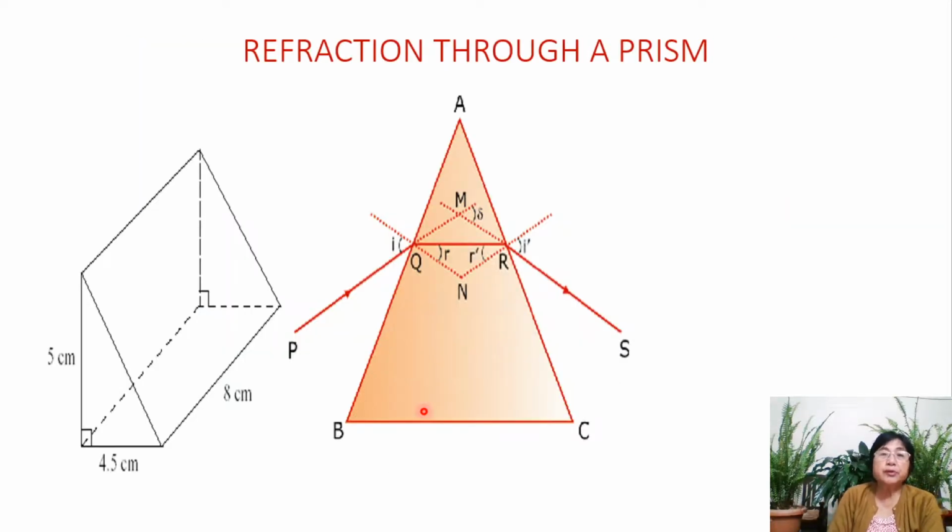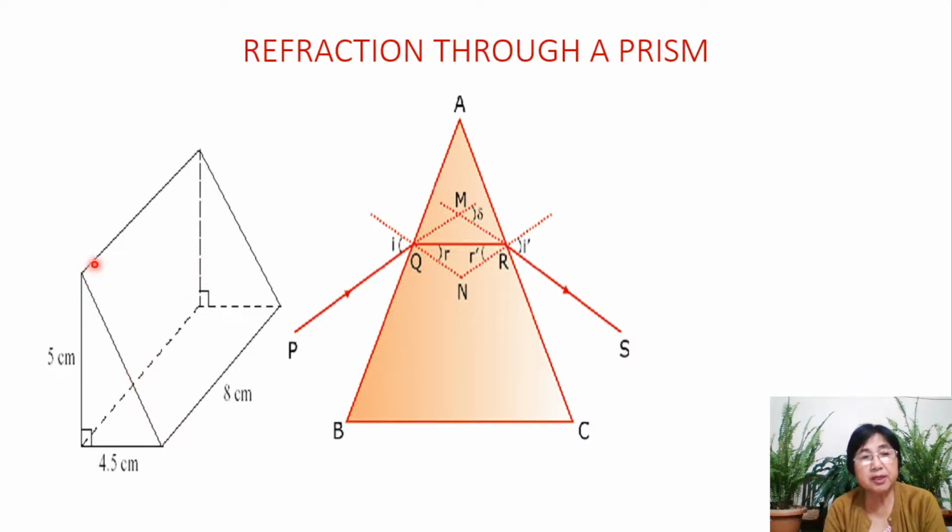Then we go to refraction through a prism. Before we go to refraction through a prism, let's have a look at the shape of the prism. A prism, in fact, looks more like a tent than a triangle.